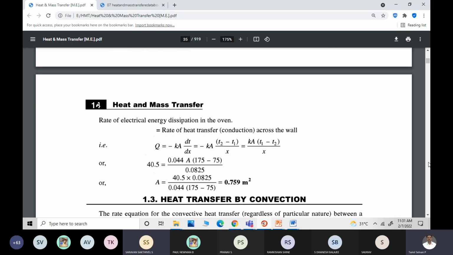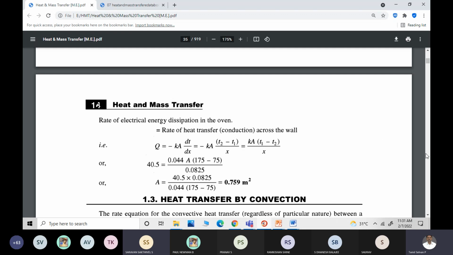We know that Q equal to minus Ka dt by dx. So from that, when you substitute it, you will be getting the area. Am I correct? Okay, so this type of small problems, Q equal to minus Ka dt by dx, Q equal to Ha delta T and all, I didn't want to solve, that's why I didn't solve it.